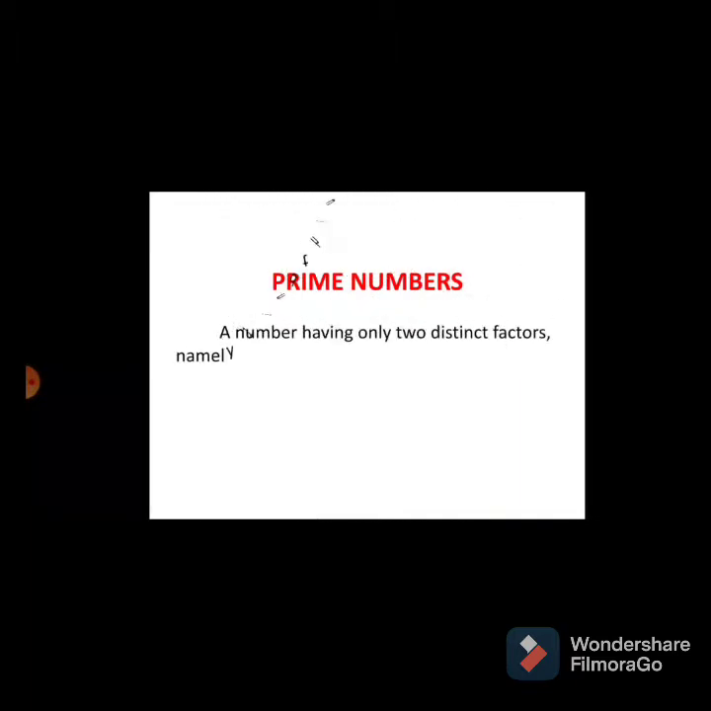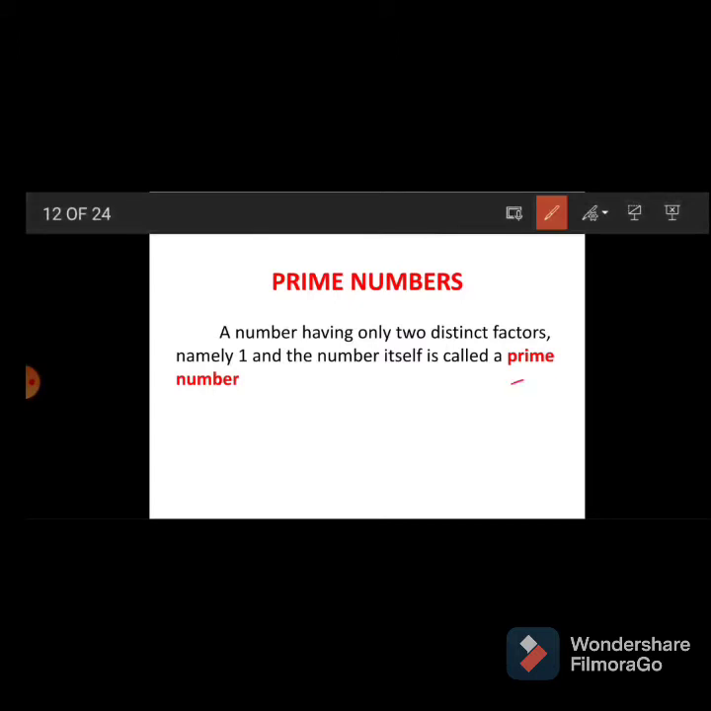Okay, and now see, a very important topic, that is prime numbers. What is the meaning of prime numbers? Prime numbers means a number having only two distinct factors. Which two distinct factors? 1 and that number itself. Then that number is called a prime number. When that number has only 1 and that number itself as factors, then these numbers are called prime numbers.